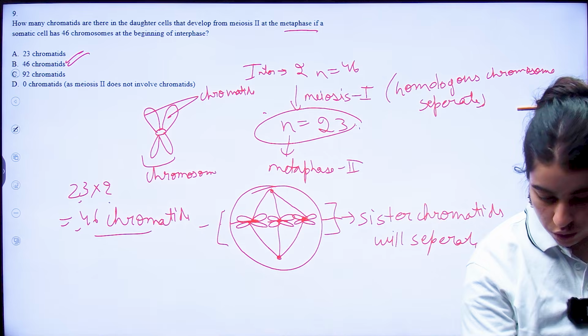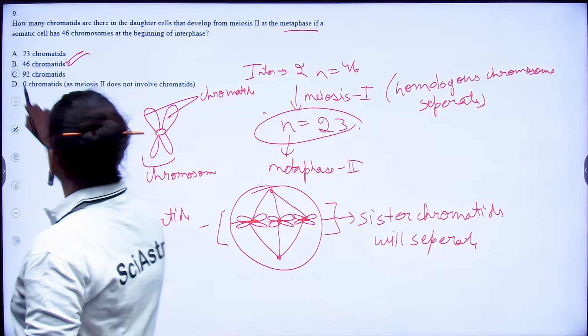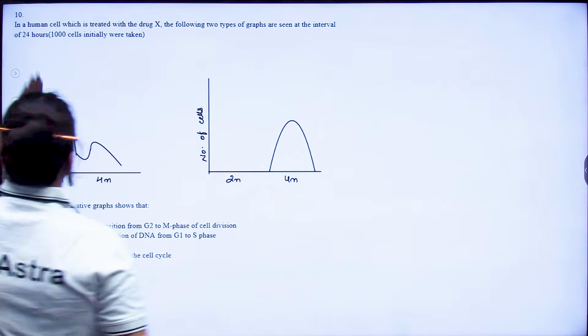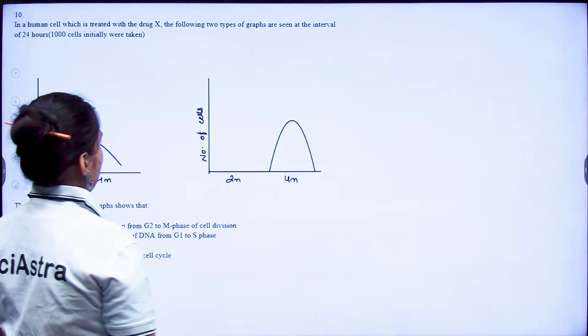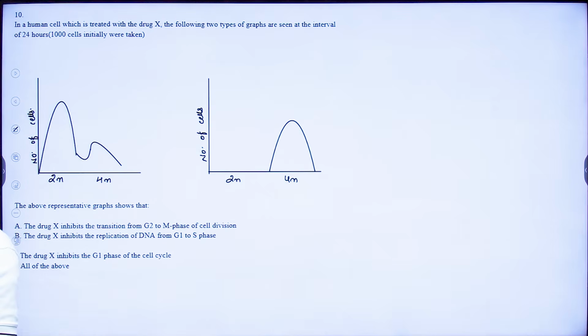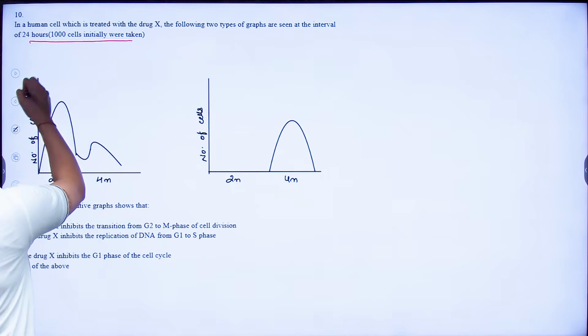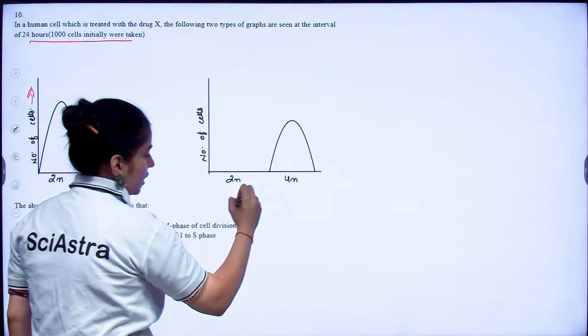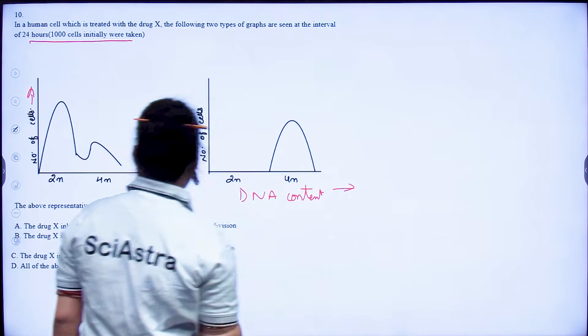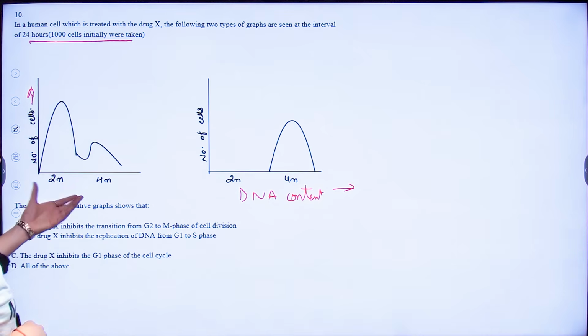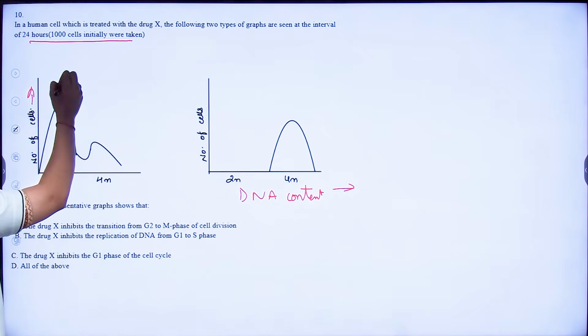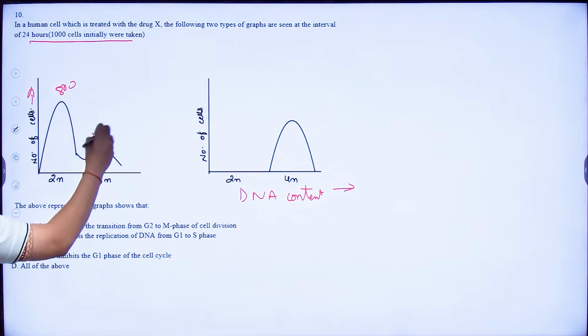Now let's move on to your next question. Okay? 10th question. Now here if you see, in a human cell which is treated with drug X, the following type of graph are seen at the interval of 24 hours. Now initially, this is your number of cell and this is, let's say, your DNA content. Okay? This is your DNA content here. Now if you see, initially let's say you had 800 cells here, 200 cells here.